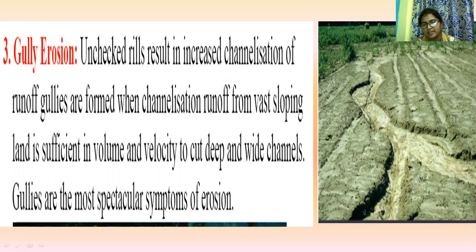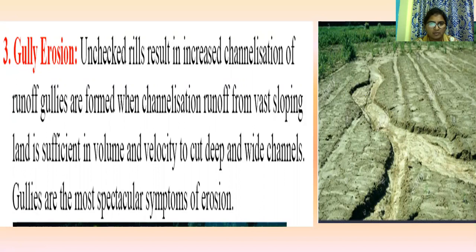Due to heavy rains, the top thin layer will be eroded, and the second step is that soil will be cut and narrow channels will be formed. Unchecked rills result in increased channelization of runoff.